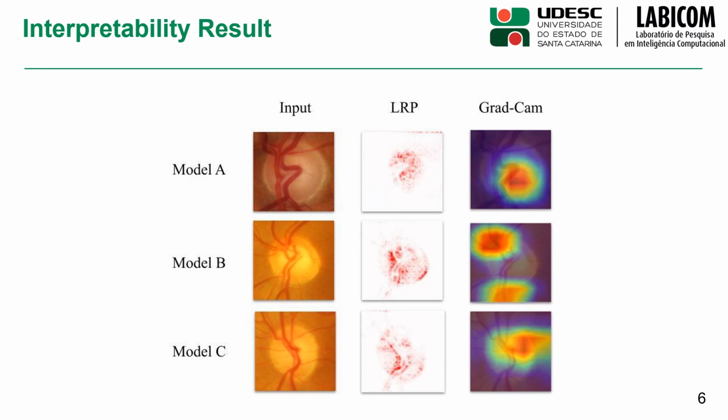With the interpretability, we can see that the LRP brings more punctual results than the Grad-CAM. This is happening because of the way the importance was calculated. But we can conclude that although the techniques were different, they point to the same area of importance in all models. What is this area? The area of the optic disc. That goes along with the medical papers that say that these are the most important areas for the glaucoma diagnosis.